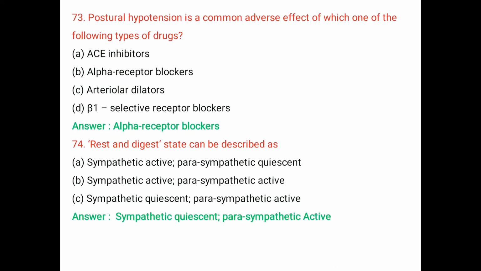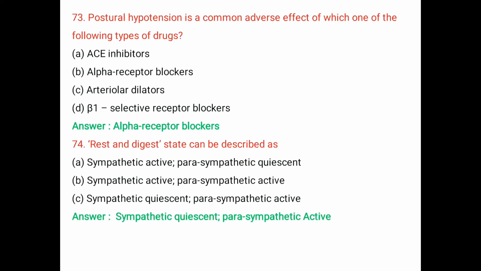Postural hypotension takes place when changing position. It leads to a fall in blood pressure when changing position from lying to sitting or from sitting to standing. Alpha blockers lower the vascular resistance and interrupt the baroreceptor reflex response, thereby leading to postural hypotension.